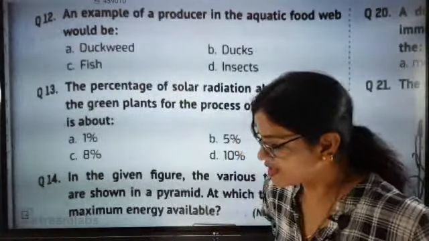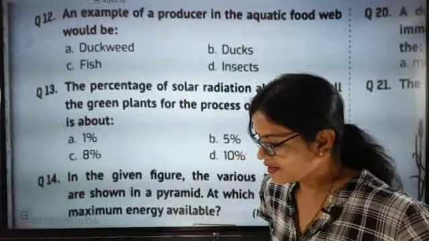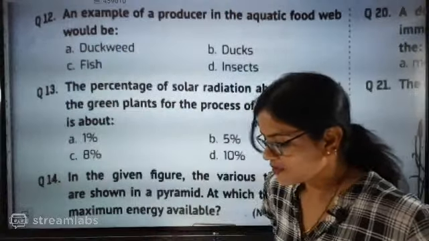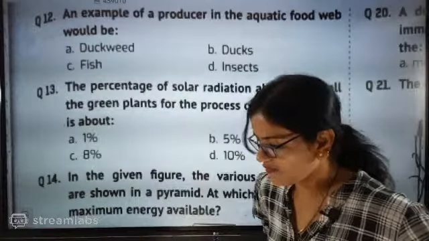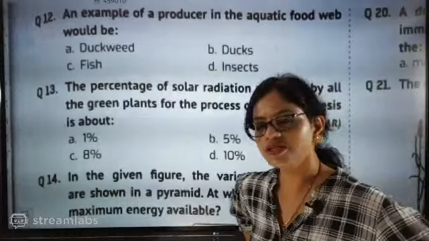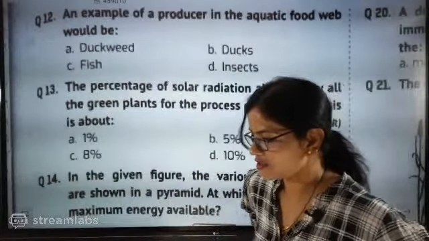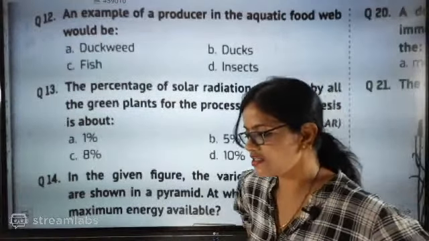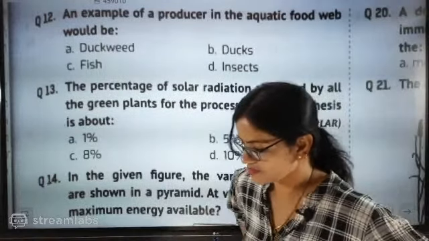Only Sudarshan is correct. Kavya is correct. 1% energy is absorbed and then 10% is transferred. Yes, 1% energy absorbed, 10% transfer.